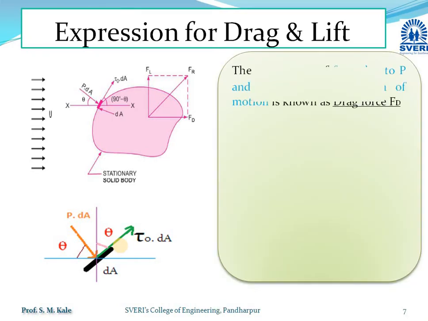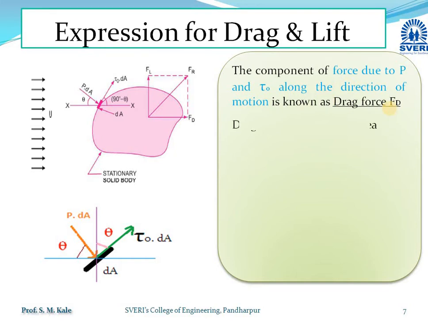Now as we know, the drag force always acts in the horizontal direction. There are a number of such small elements, and on each and every element there will be two types of forces. The first is the pressure force, the second is the shear force. If I take the components of pressure force and shear force along the direction of motion, and make the summation of all those components acting on all those small elements, then the summation of all those components of pressure force and shear force in the direction of motion is called the drag force.